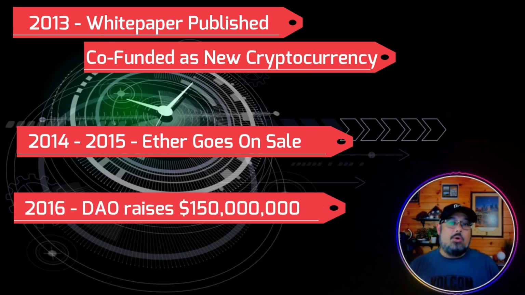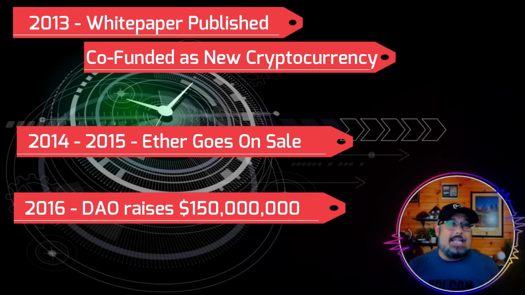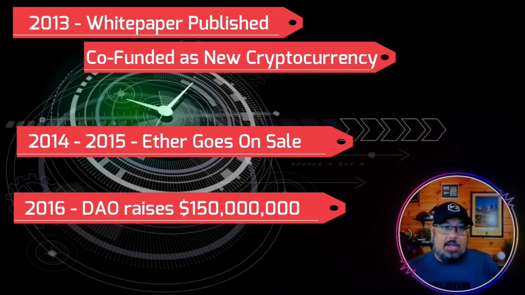2016, the DAO raises $150 million to provide a new decentralized business model for organizing companies. Unfortunately, hackers were able to use an exploit to steal 1/3 of the DAO's funds. This led to Ethereum doing a hard fork to restore lost funds.